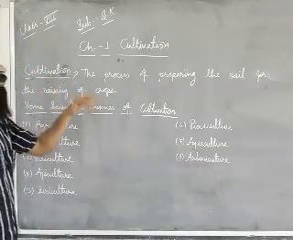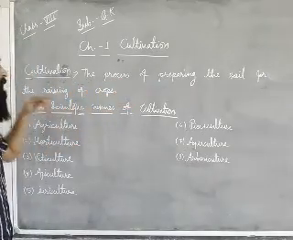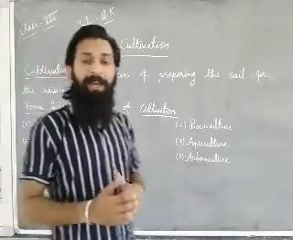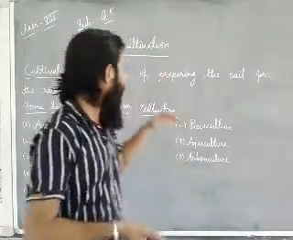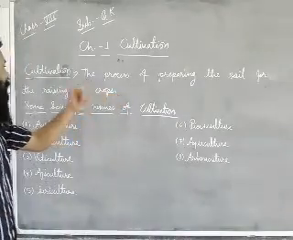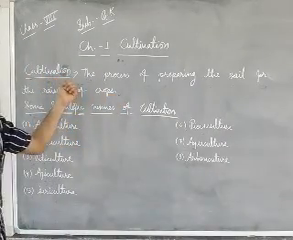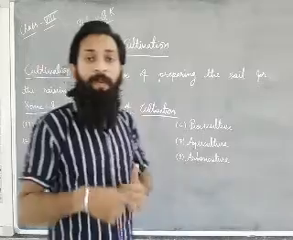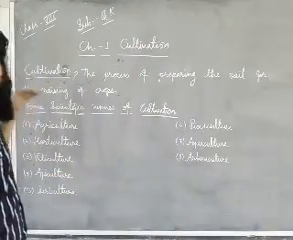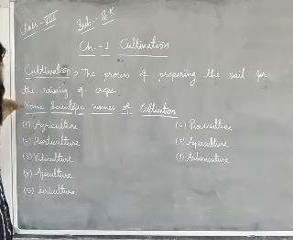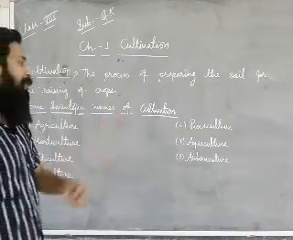Cultivation is the process of preparing the soil for the raising of crops. Means whenever you are preparing the soil for the purpose of growing crops, that type of action is known as cultivation. Means cultivating the land for growing crops. Dear students, many types of cultivation are there. We can say that some scientific names of cultivation are also there.